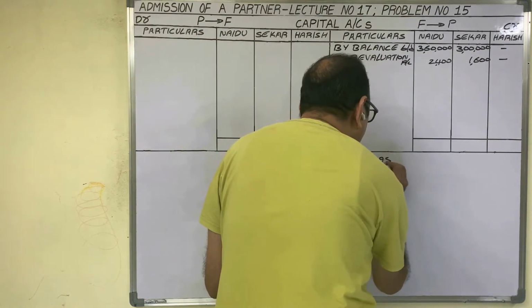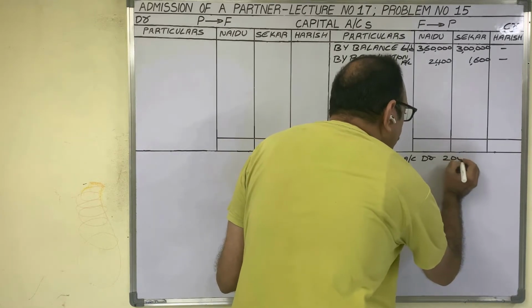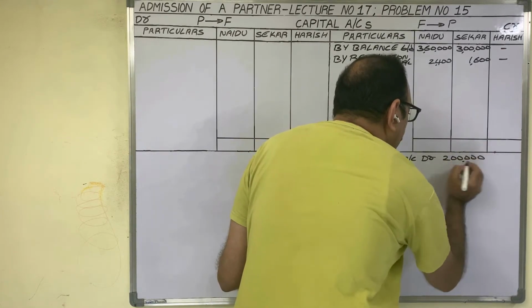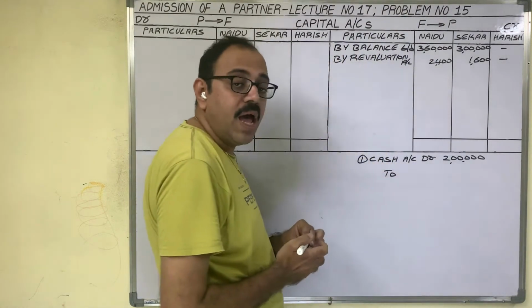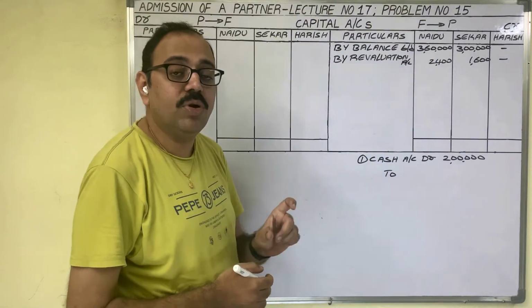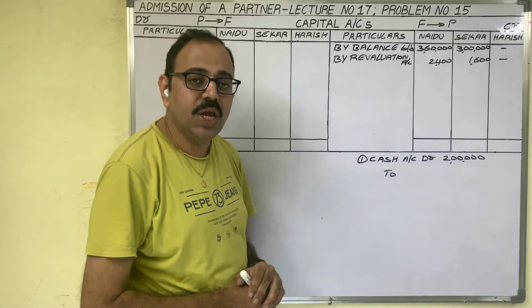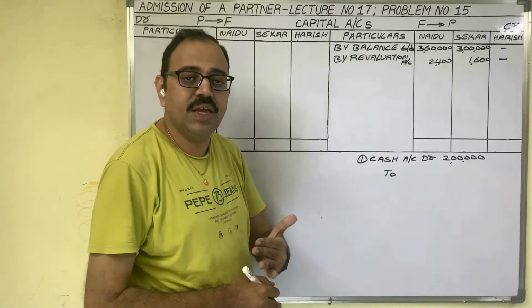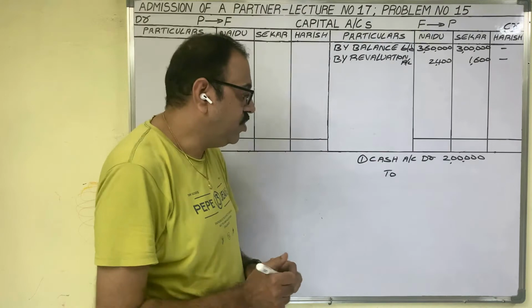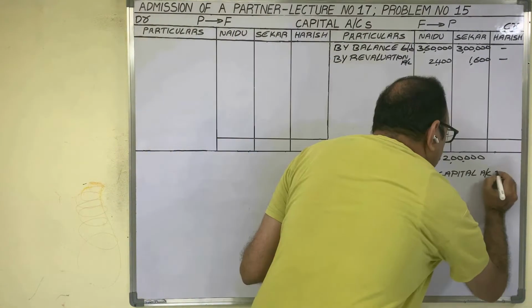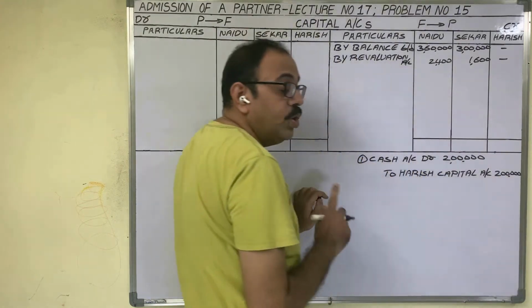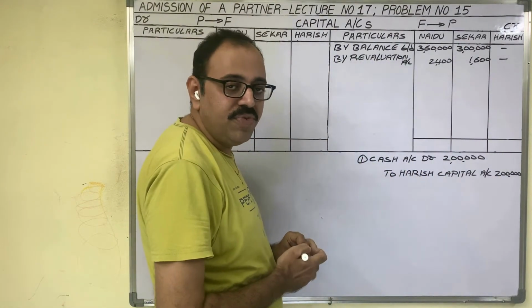Cash account debit. Harish is bringing 2 lakh rupees cash. Write down 2 lakh rupees. This capital is brought by Harish. So Harish account is a personal account. Personal account rule: debit the receiver, credit the giver. Harish is a giver, so we should credit his account. Harish capital account, 2 lakh rupees. Being new partner brought capital into the firm.